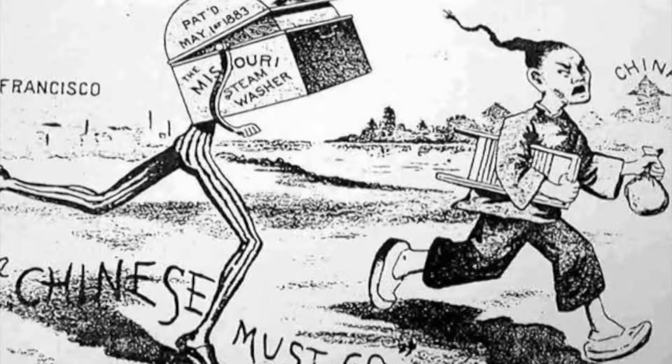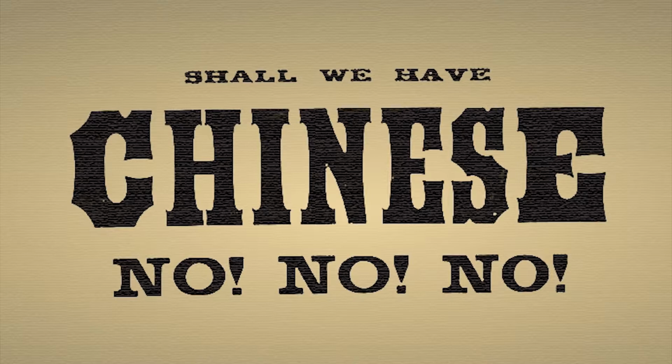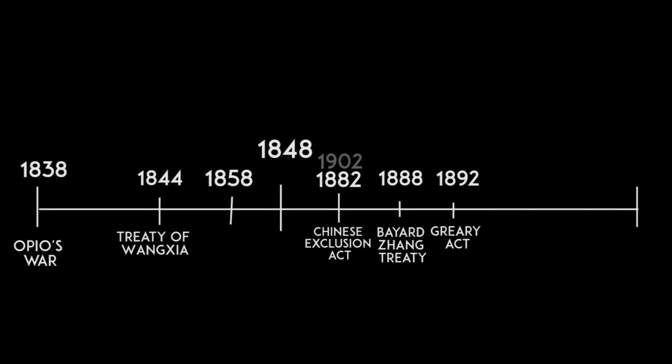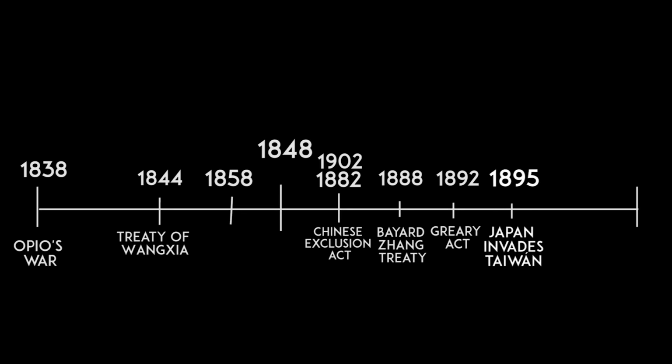And the other two, the Bayard-Zhang Treaty and the Geary Act, were signed in 1888 and in 1892, excluding the Chinese for 20 and 10 years respectively. Although the treaties to exclude Chinese people lost effect in 1902, the Congress of the United States is still preventing the arrival of them. In the 80s and 90s, anti-foreign feelings were rising within China, and during 1895, Japan invades